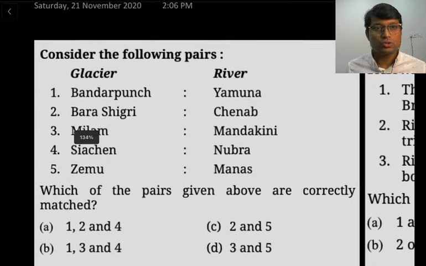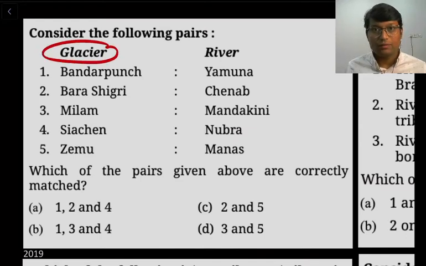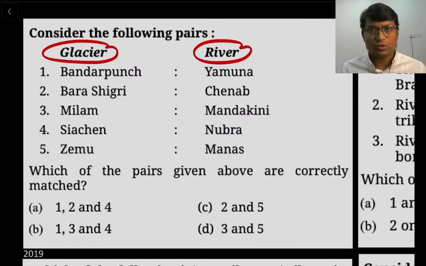So first and foremost, there is this one question from 2019. On one side, UPSC gave us glaciers and we had to match them with the respective rivers. In the case of Himalayan rivers, glaciers are generally their point of origin. Similarly, UPSC can give us the origin of a particular river, and we will have to match it with the respective river. So that forms our first type of question.